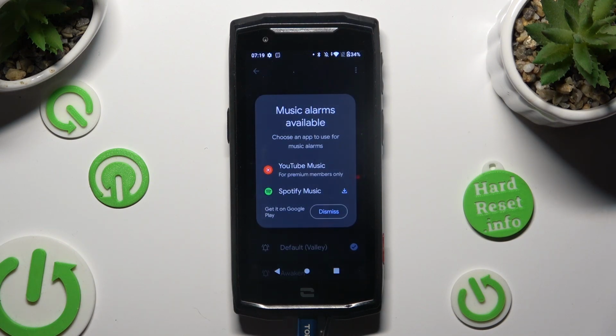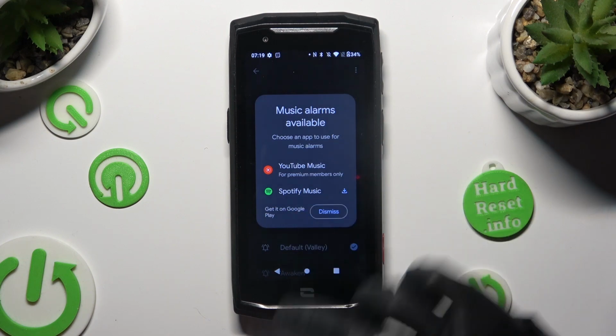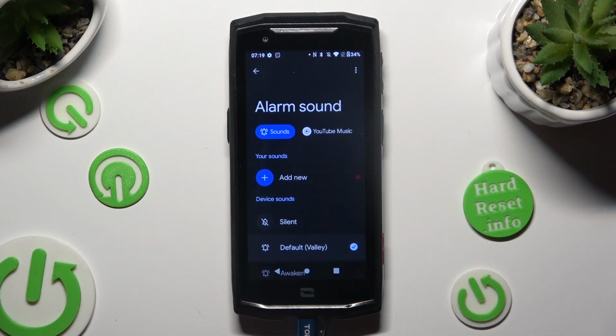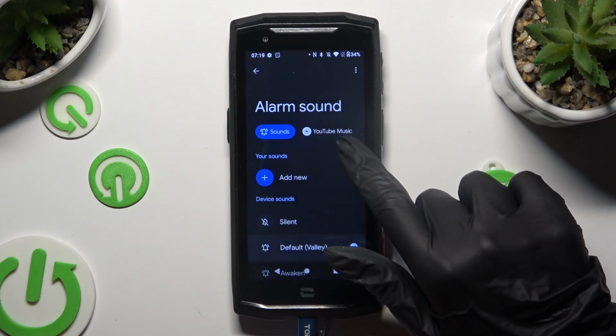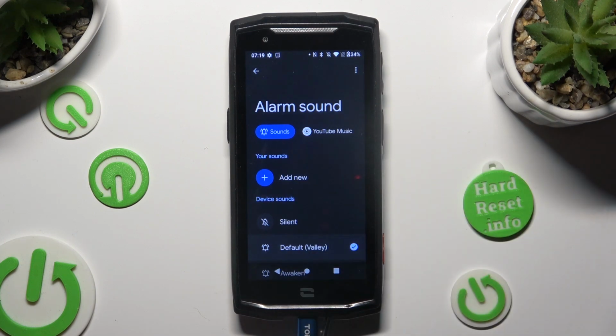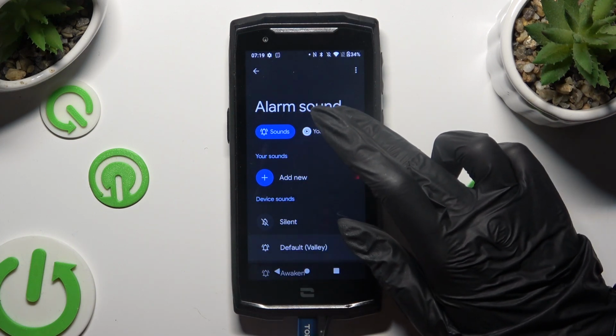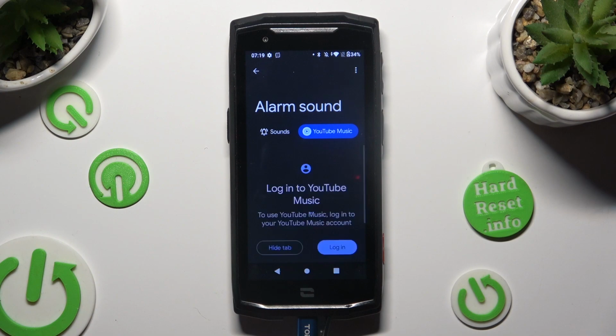Now you can download one of those sound sources by clicking on the chosen ones or select Dismiss. Finally, click on YouTube Music, Spotify or Sounds at the top. And if you wish to click on YouTube or Spotify, just log in and use music from it.